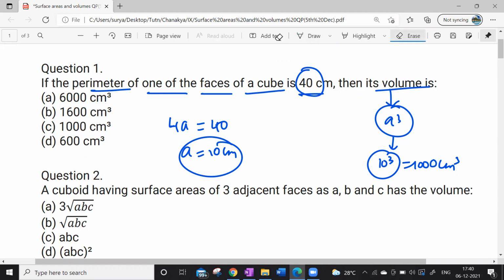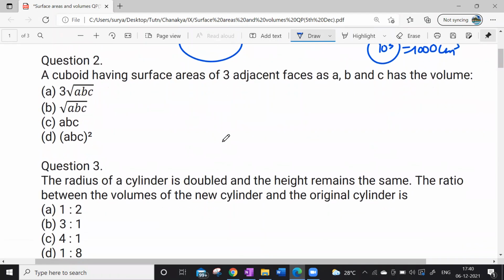Hope it is clear to everyone. Yes or no? Yes, clear, sir. Great. Harini, can you please explain the second question? Everyone will get an opportunity to explain. So please, Harini, tell me.